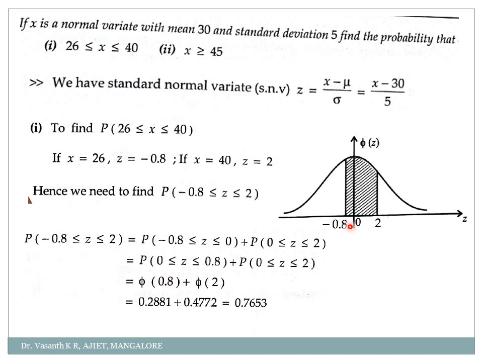Minus 0.8 to 0 means you go from minus 0.8 to 0 and then 0 to 2. Remember, my dear students, in the table it is defined only for the positive half, because the negative half is symmetric to the positive half. It is just like a mirror image. So if you want to find from minus 0.8 to 0, you just find phi of 0.8. Irrespective of the sign, you just calculate it directly, plus phi of 2. That's it.